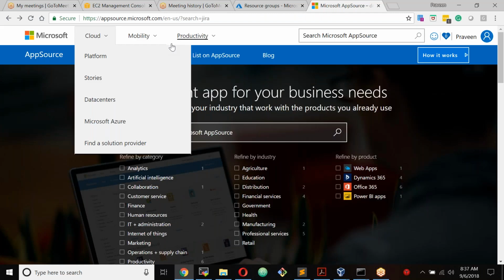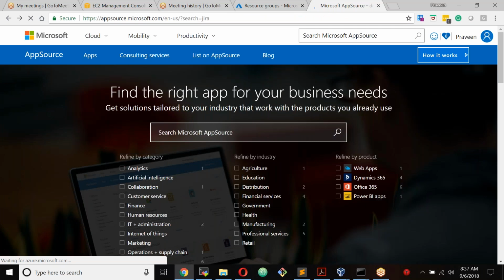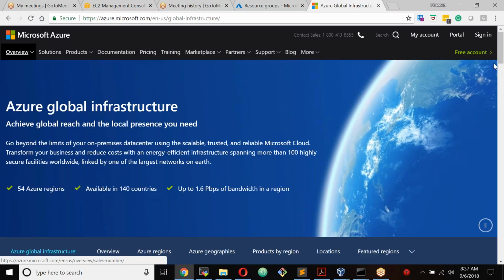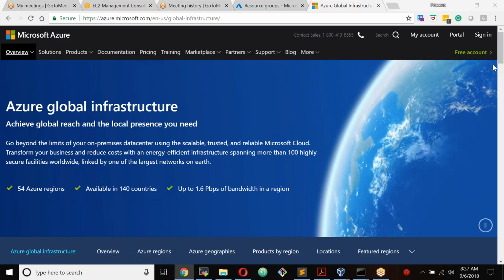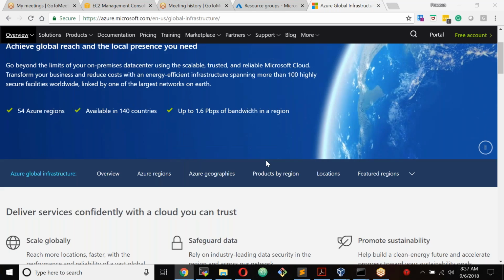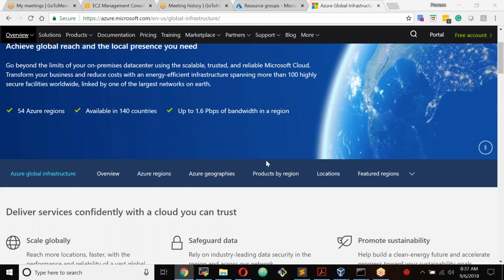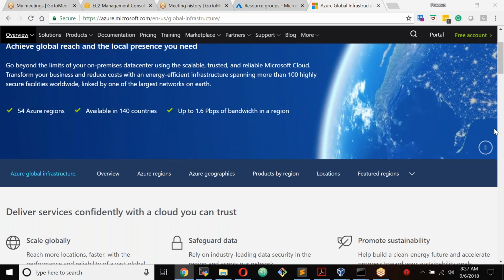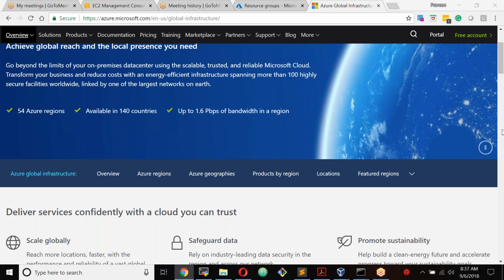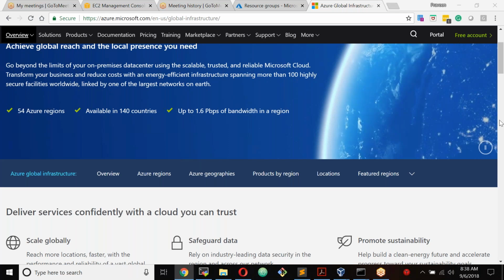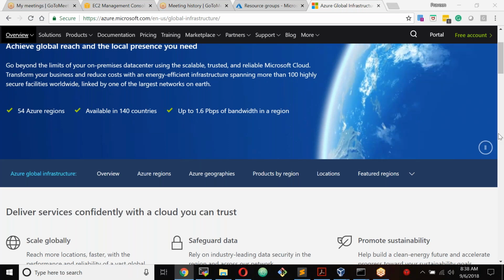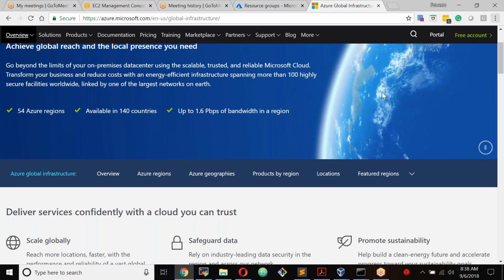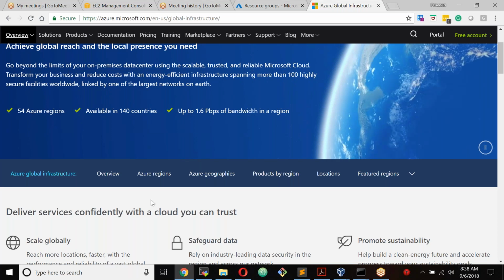And let's look at Azure data centers. How many data centers does Azure have? Many, nearly about... All right, someone has a question? Nearly about 55 data centers or 55 regions they have.